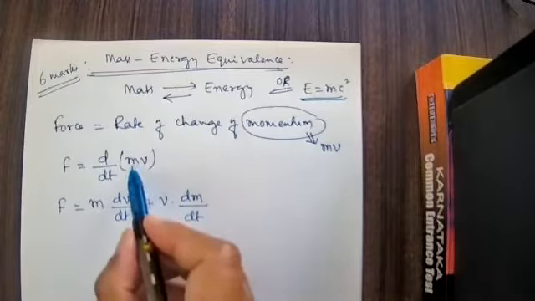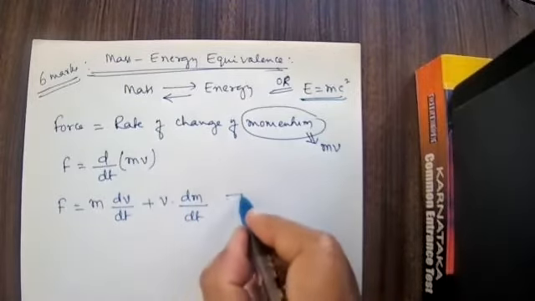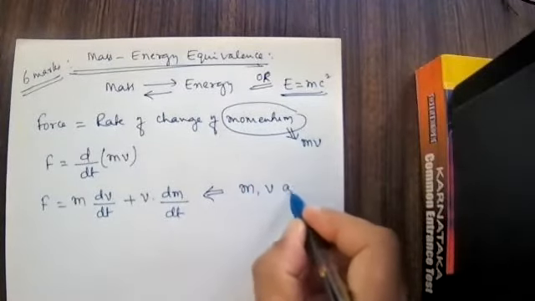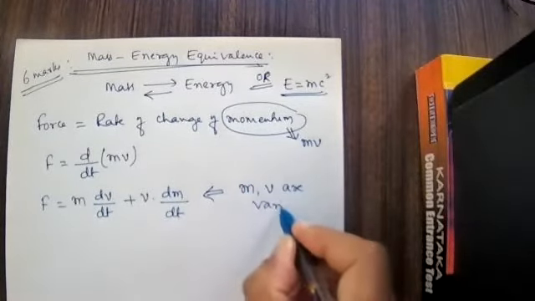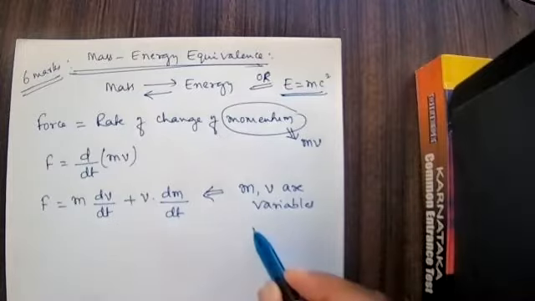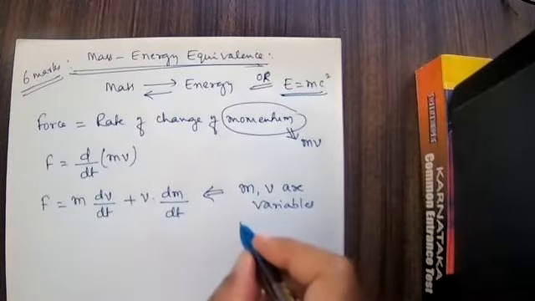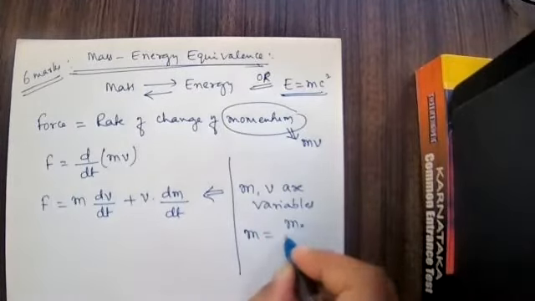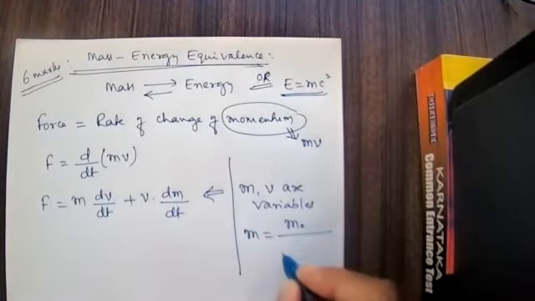Sir, how have we taken m and v both as variables? Both m and v are variables. m is not a constant; v is changing and m is also changing. m is equal to m naught divided by square root of 1 minus v square by c square, the formula from the last derivation, where m naught is a constant, the rest mass.